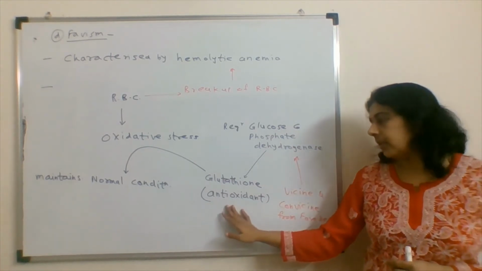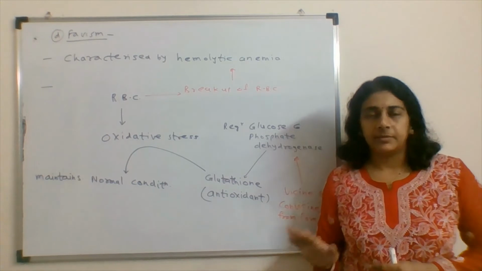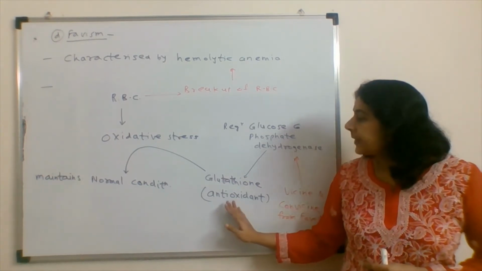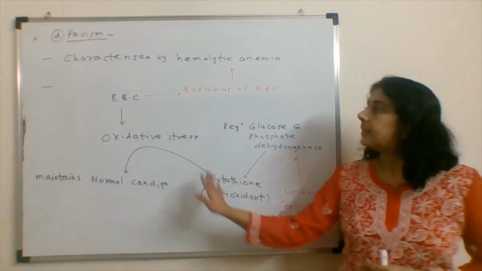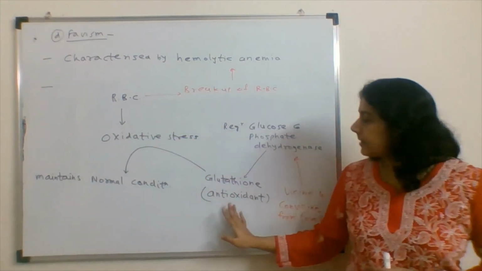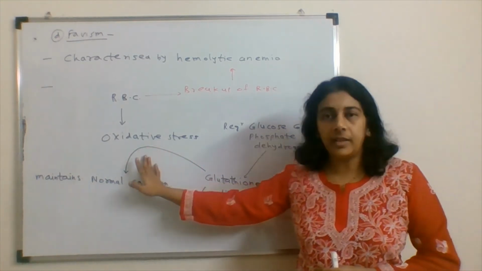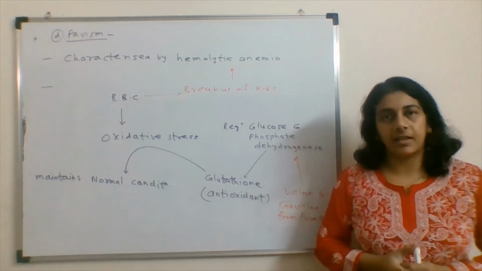Glutathione is an antioxidant which is present in plants, animals, archaea, bacteria. So this antioxidant, what does it do? When RBCs are having oxidative stress, this antioxidant works on it and maintains the normal conditions in the RBC.